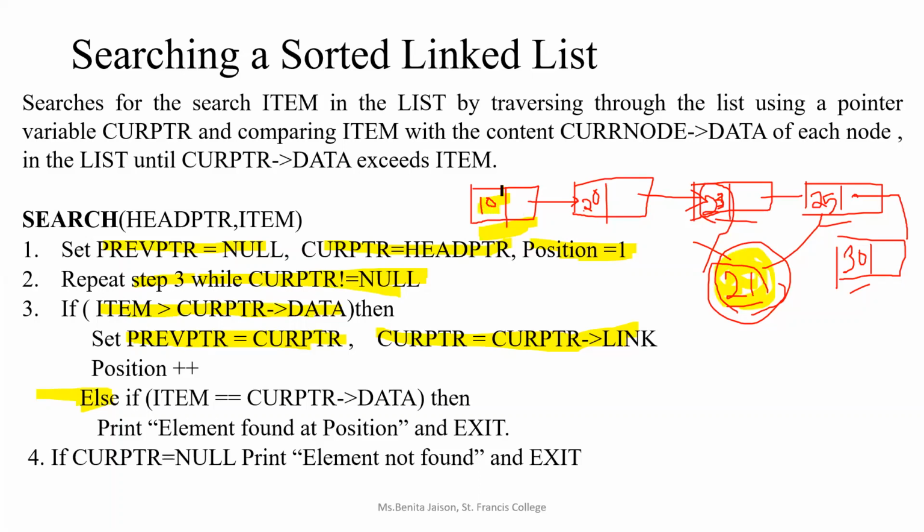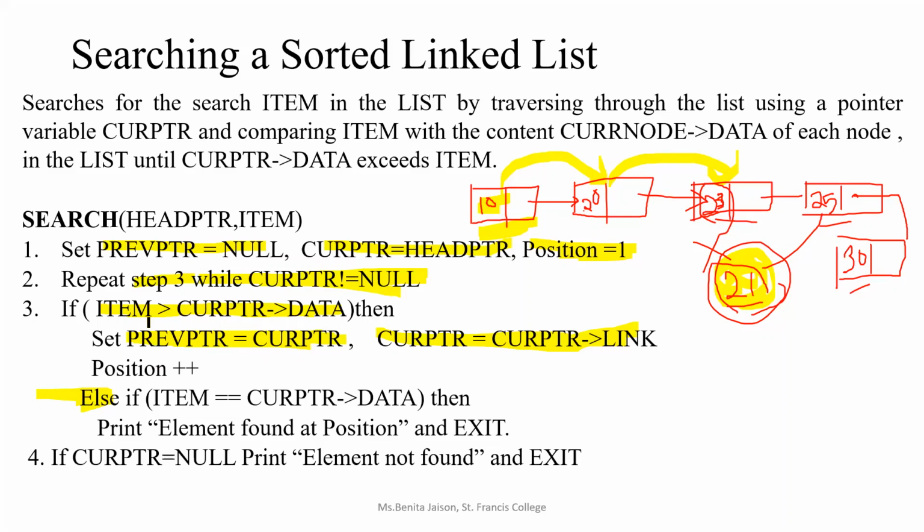So we are moving the previous pointer and current pointer to the next node. So now previous pointer is pointing to 10 and current pointer is pointing to 20, right? In the second case, we will again check whether the item is greater than 20. So we know 21 is greater than 20.